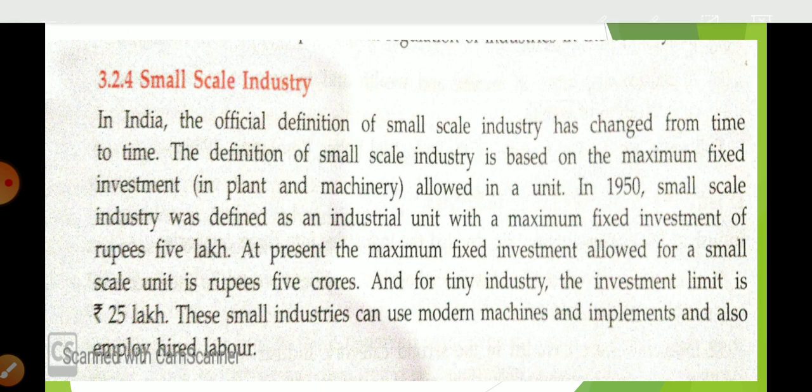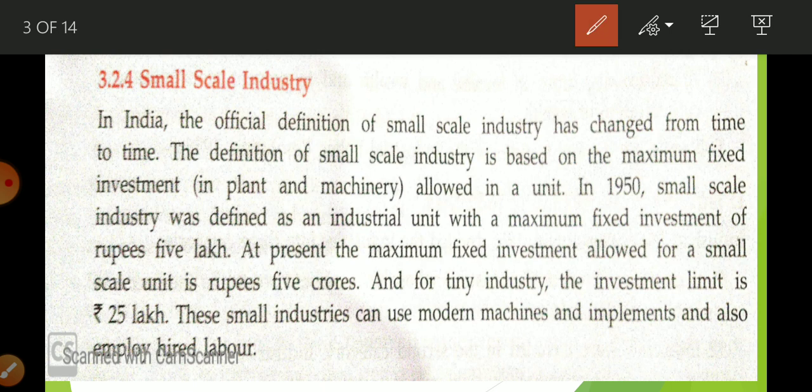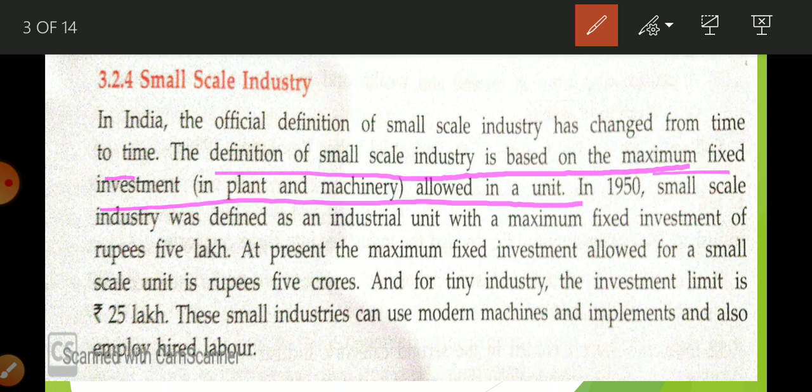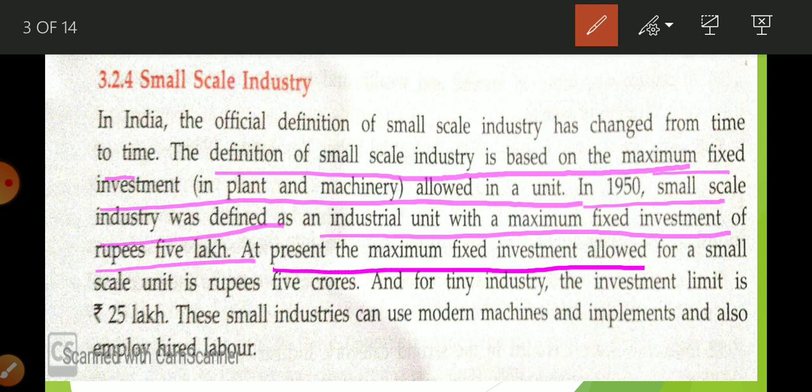Okay, so what is written here? In India, the official definition of a small scale industry has changed from time to time. The definition is based upon the maximum fixed investment allowed in a unit. In 1950, the small scale industry was defined as an industrial unit with a maximum fixed investment of rupees 5 lakh. At present, the maximum fixed investment allowed for a small scale industry is rupees 5 crore.